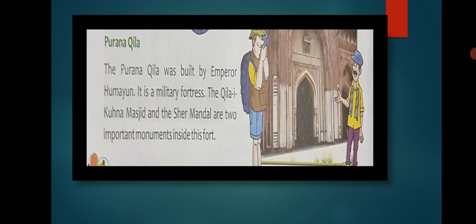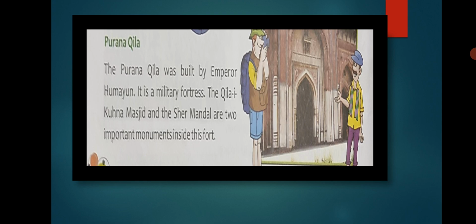Okay, now we move to the last Mughal architecture, that is Purana Qila. Purana Qila was built by Emperor Humayun. It is a military fortress. The Qila-i-Kuhna Masjid and the Sher Mandal are two important monuments inside this fort.